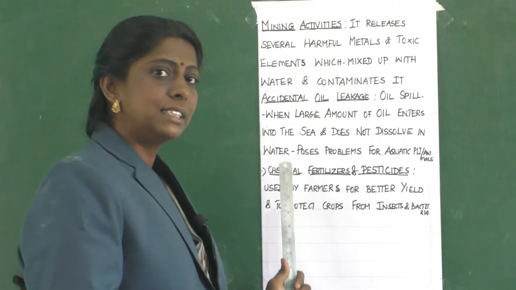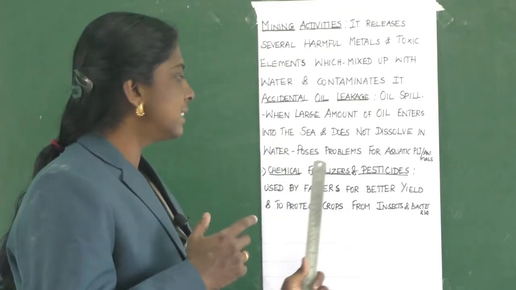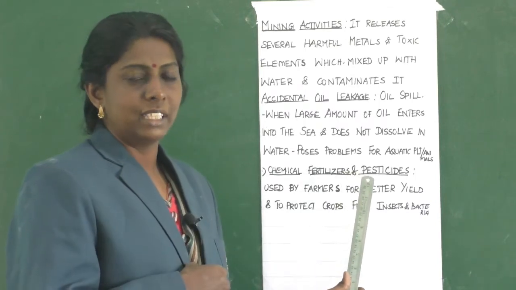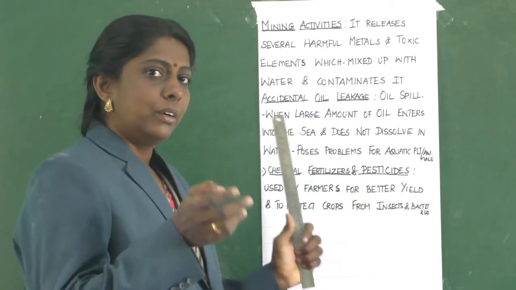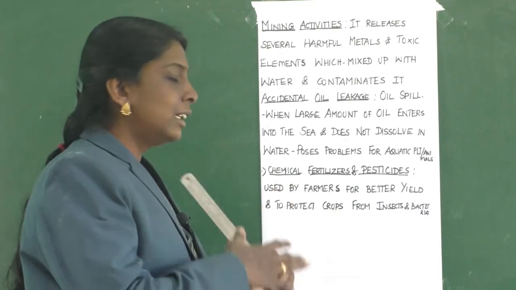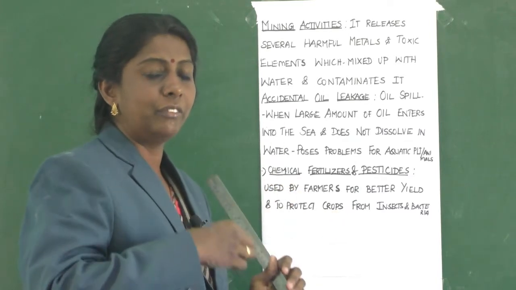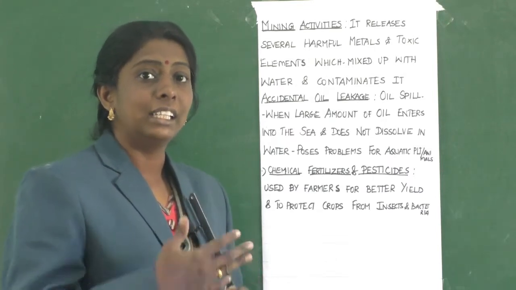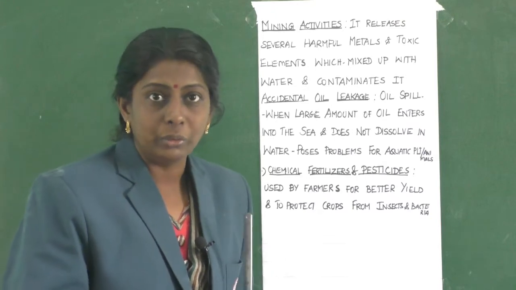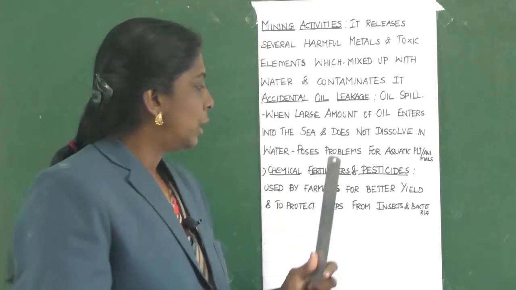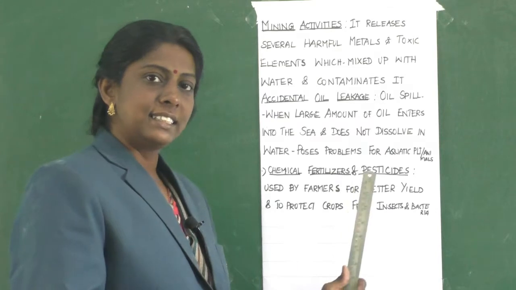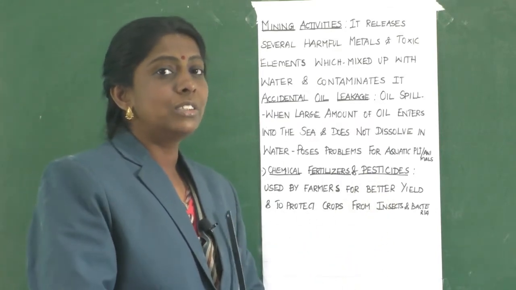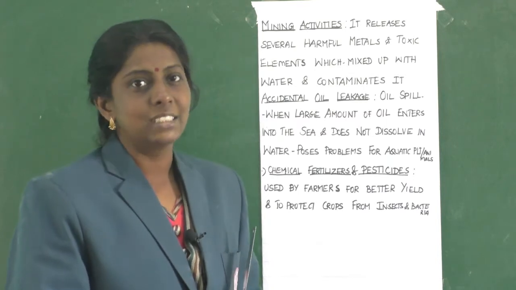Then chemical fertilizers and pesticides. Who is using these? Farmers are using fertilizers and pesticides for plant growth to get a better yield, isn't it? On one side, plants are having good health and we are getting a better yield from plants, but in another way the water is getting polluted, contaminated by the mixture of fertilizers and pesticides. So, these are different sources of wastewater.